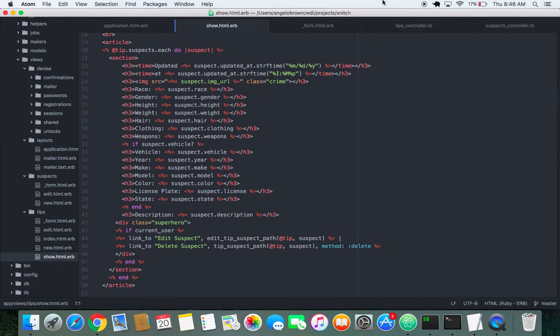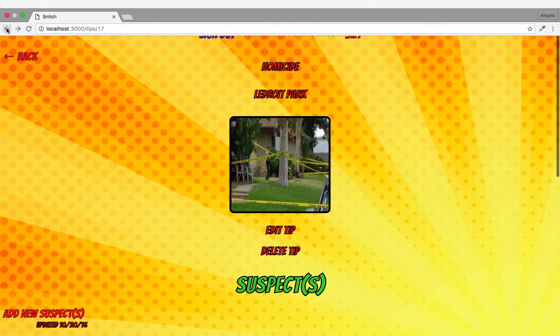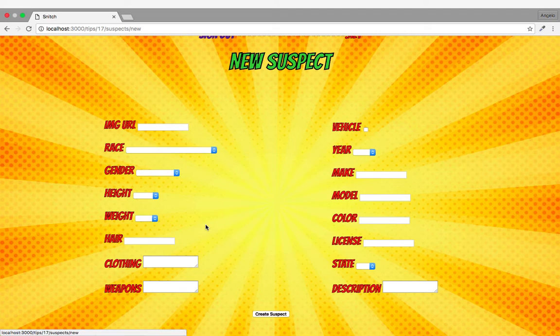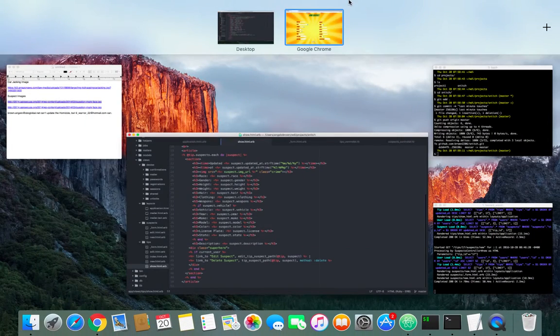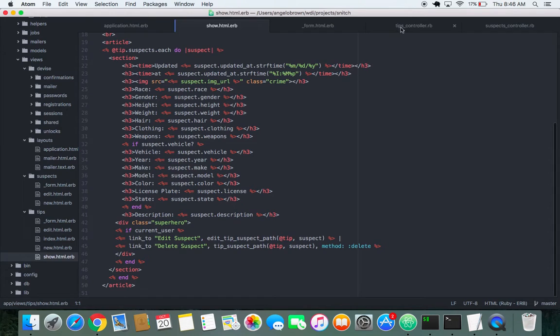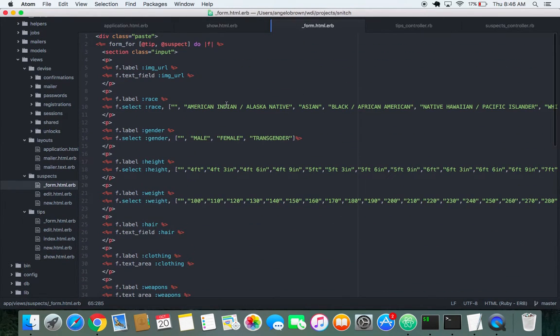The other aspect of this app that I'm very proud of is my suspects form. I added various drop downs in my suspect form to speed up the process of submitting a new suspect. You have gender, male, and I even have transgender in order to stay politically correct. Different races, those types of things. I'm very proud of that. And that code is actually listed on my form. If I go to my suspects form, I decided to use the select method for that.